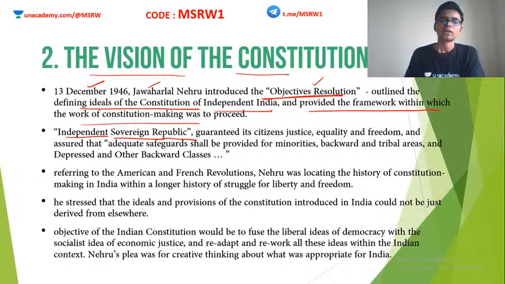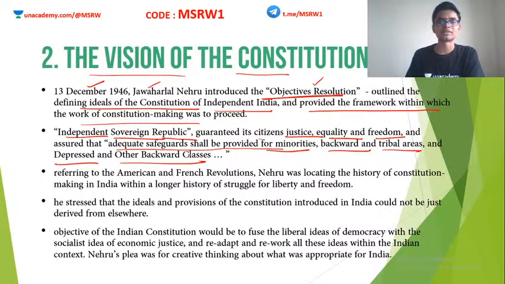Okay, so independent, sovereign republic, which guaranteed the citizens justice, equality, freedom, and assured that adequate safeguards shall be provided for minorities, backward and tribal areas, and depressed and other backward classes. See, this is from the Objectives Resolution. It is covering everybody. Okay, the Objectives Resolution does not miss out any sections of Indian society. Minorities are well covered, the backward and tribal areas, depressed and oppressed sections of Indian society.